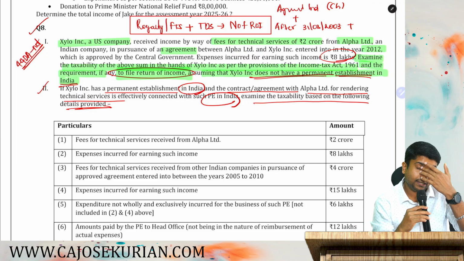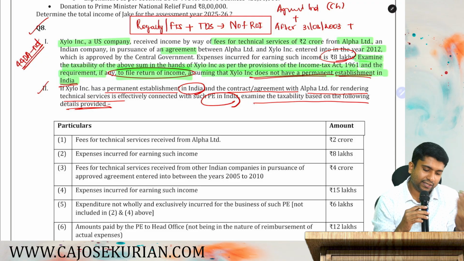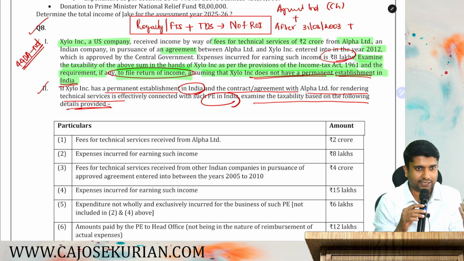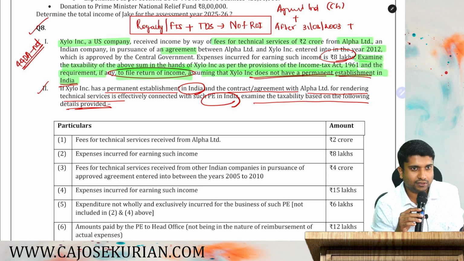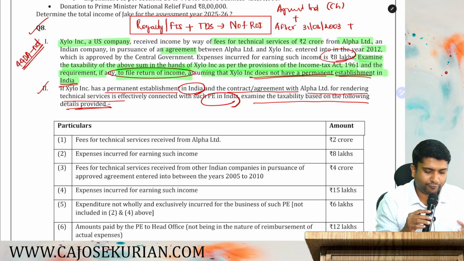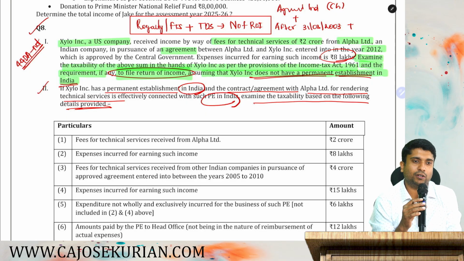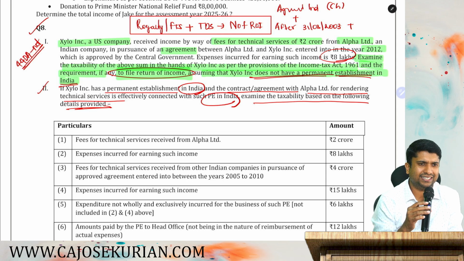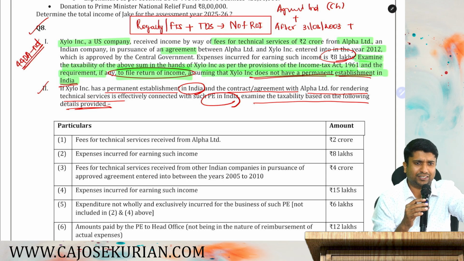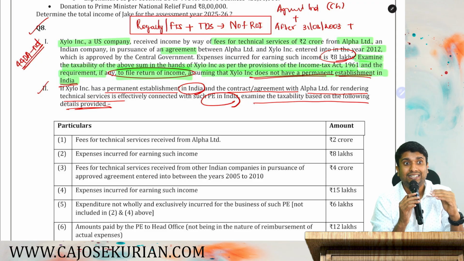For the time being, since the assessee has only FTS income, and we are assuming that TDS has been correctly deducted, obviously TDS has to be deducted, the assessee is not required to file any return in India. That foreign company is absolved from filing return because they have paid all the taxes, that too by way of TDS. Let's not trouble them with the return of income headache. You don't have to file your return of income, it has been relaxed.